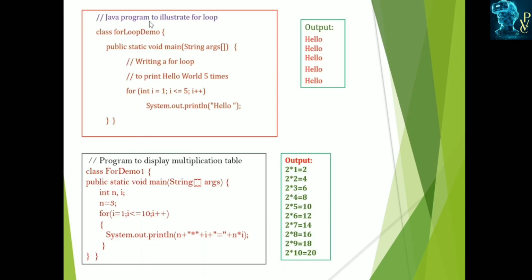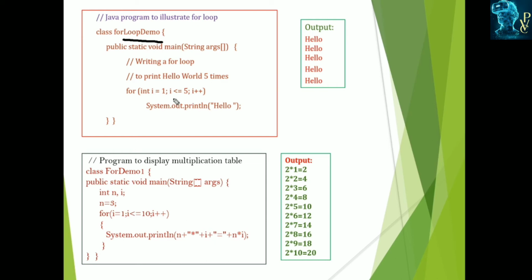This is the example for the for loop. Okay, this is the for loop demo. We are using the for loop, so I named it for loop demo. In the main method I am writing the for loop, which is used to print hello world 5 times. Okay, for int i is equal to 1, i less than or equal to 5. We are starting from 1 up to 5.